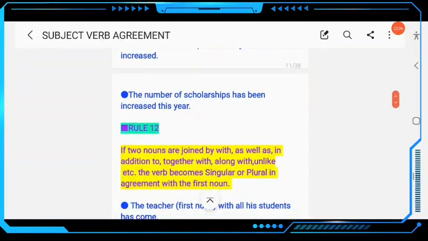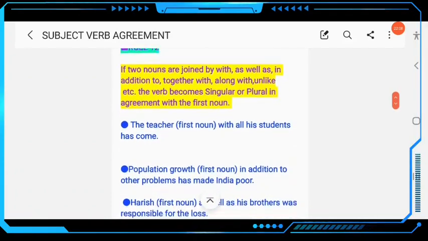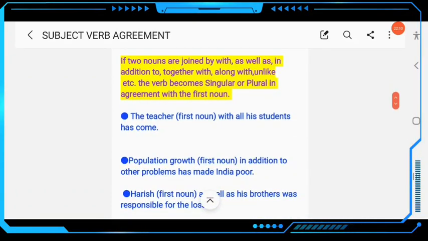Then next, come to rule number 12. If two nouns are joined by with, as well as, in addition to, together with, along with, unlike, etc., the verb becomes singular or plural in agreement with the first noun. So you have to follow the first noun.